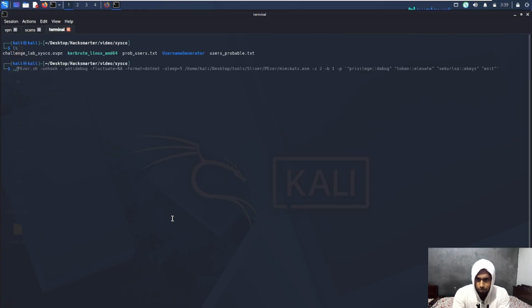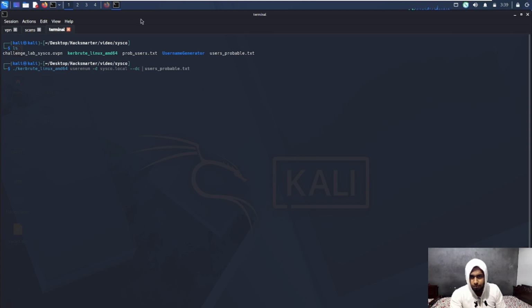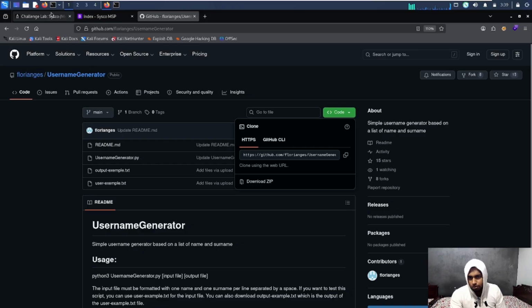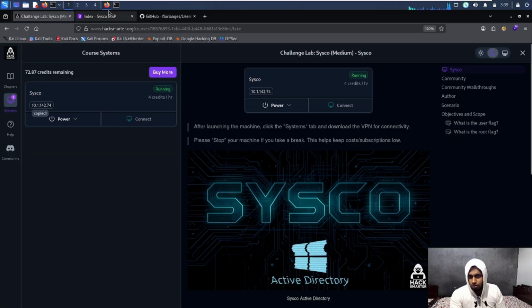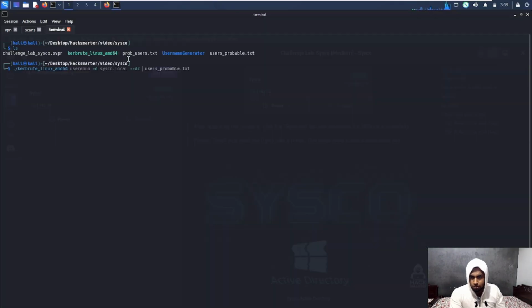We do have kerbrute, so the syntax is this way. We are doing user enumeration, and our domain is cisco.local. Our DC is the machine IP. That is what we are going to change over here. And hit enter.